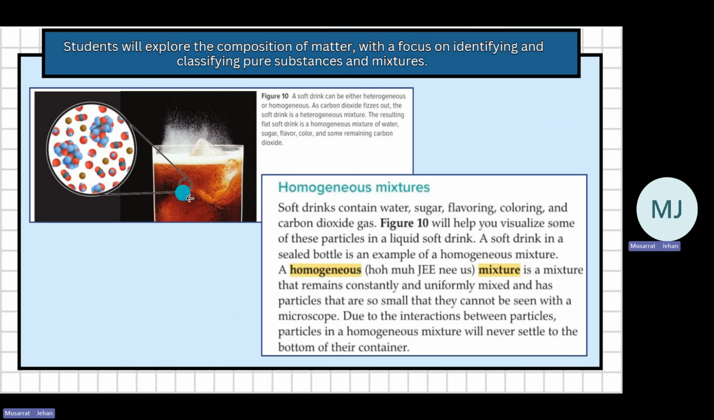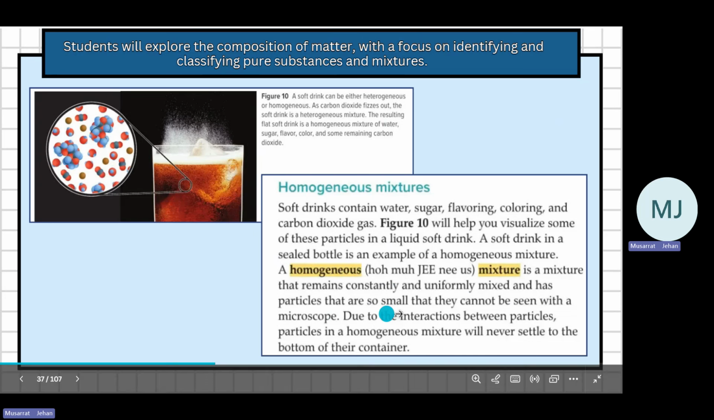A soft drink can be homogeneous and heterogeneous. As carbon dioxide fizzes out of the soft drink, it is heterogeneous. And the resulting flat soft drink is homogeneous. Why? Soft drinks contain water, sugar, flavoring, coloring, and carbon dioxide gas. A soft drink in a sealed bottle, you cannot see the gas. It's a homogeneous mixture. It is uniformly mixed and cannot be seen. Due to the interaction between particles, the mixture will never settle to the bottom of the container. So this is a homogeneous mixture.